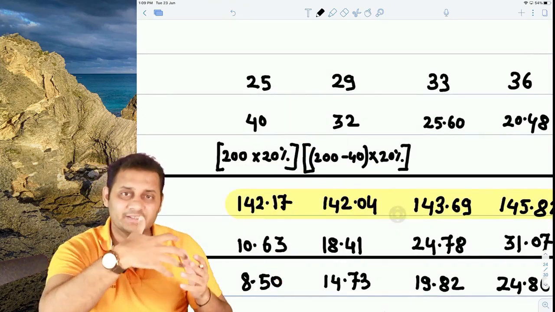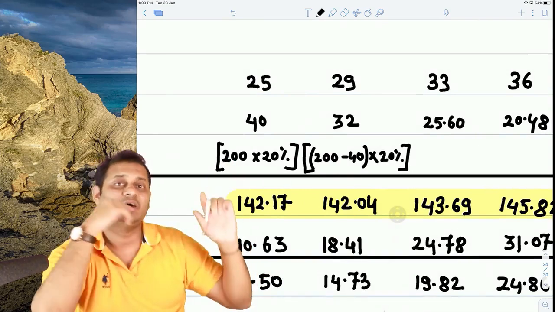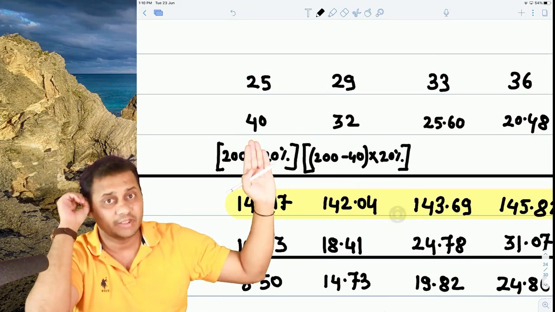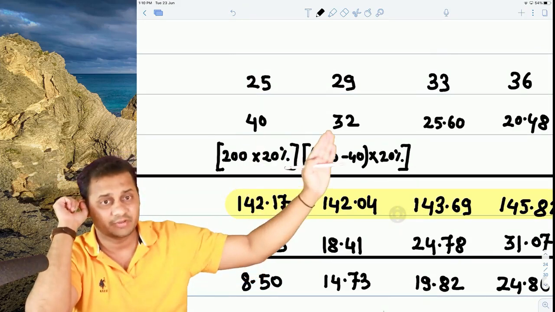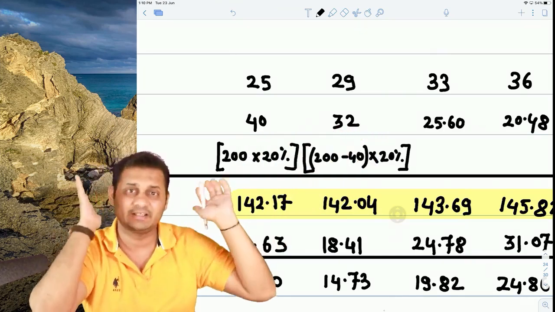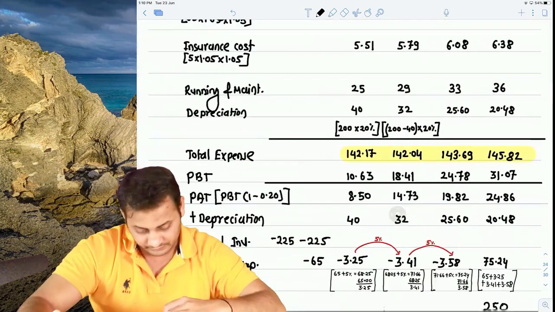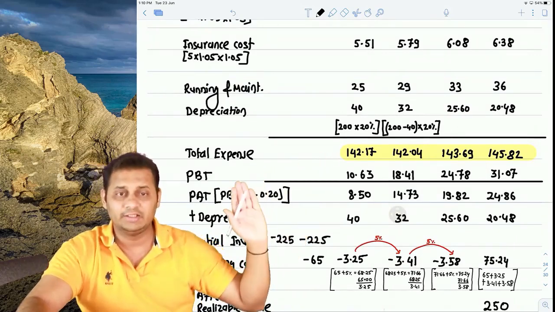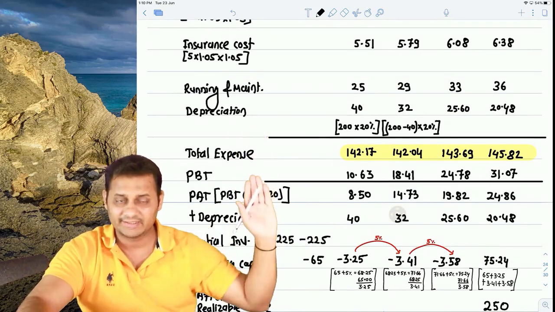So instead of doing this, what you can do is, at the time of reducing balance method, deduct 20% from the depreciation directly. 40 minus 20%, 32. 32 minus 20%, 25.60. Your figure will be exactly correct. Okay, this is total expense, total of all those 4 figures. Then comes profit before tax, revenue minus expense.